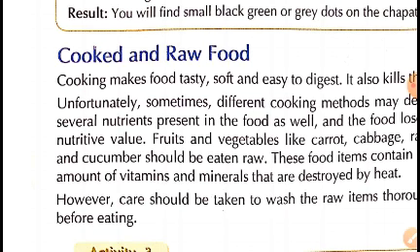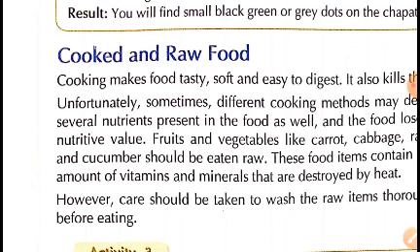These food items contain large amount of vitamins and minerals. These vitamins and minerals may be destroyed if these foods are heated or cooked. So while eating these food items, we should be careful.